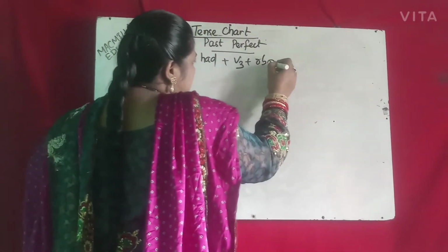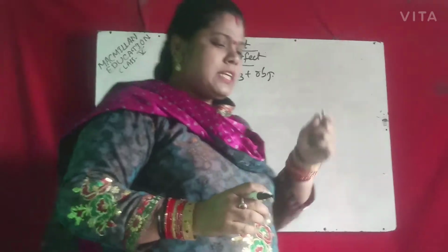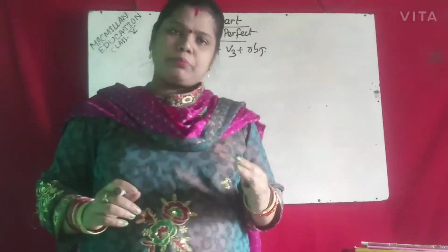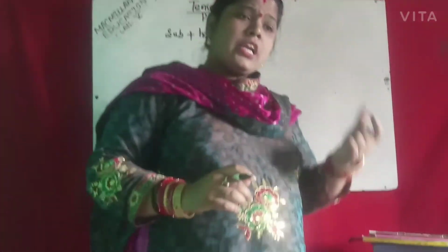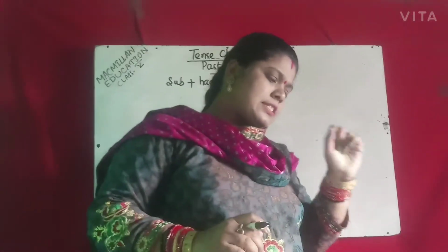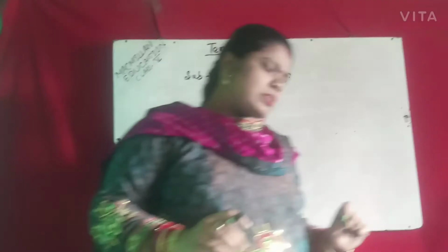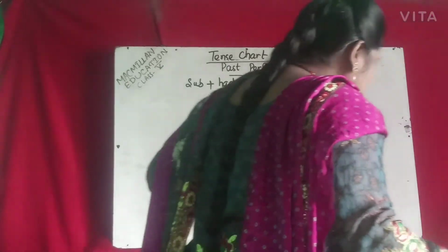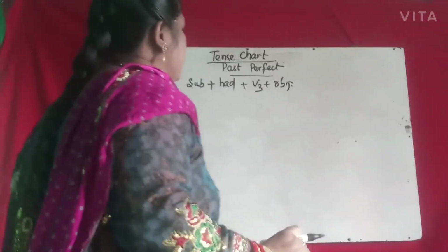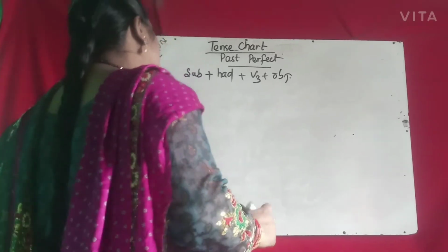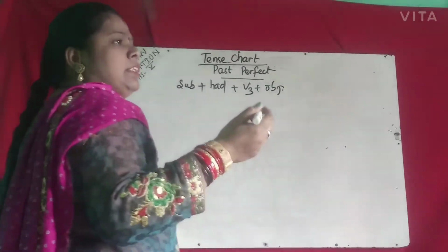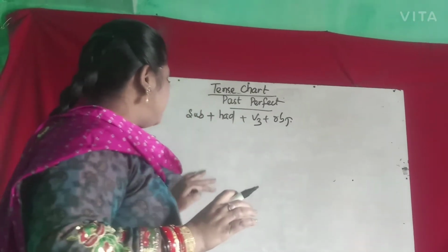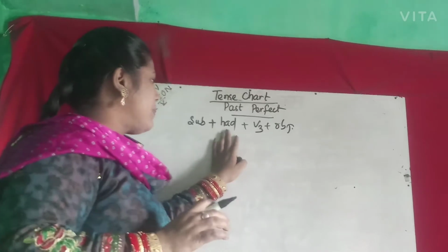Present perfect means an action that is completed now, just completed. Past perfect is an action completed just before a certain moment. A certain moment by which it was completed is called past perfect tense. So your formula is subject plus had plus V3 plus object. I had, you had, we had: for all subjects, all persons, it is the same had.